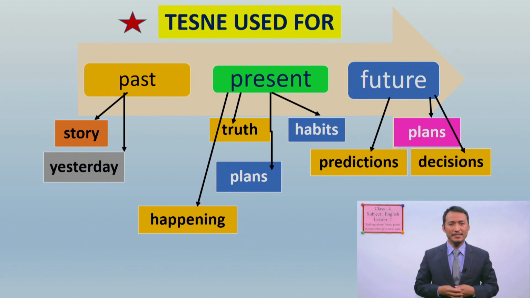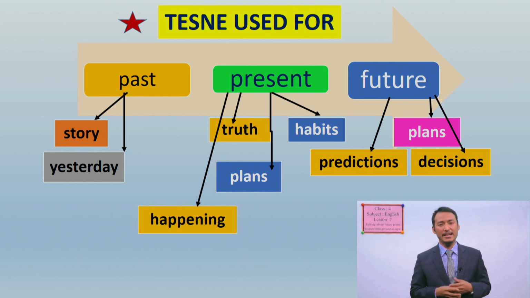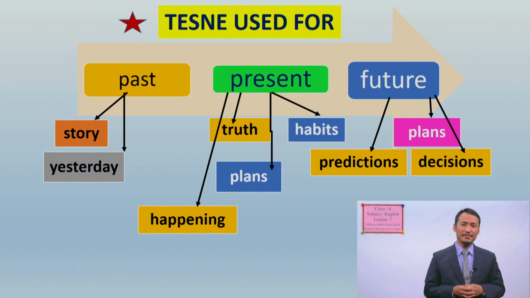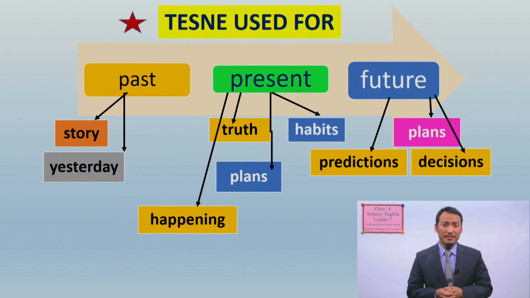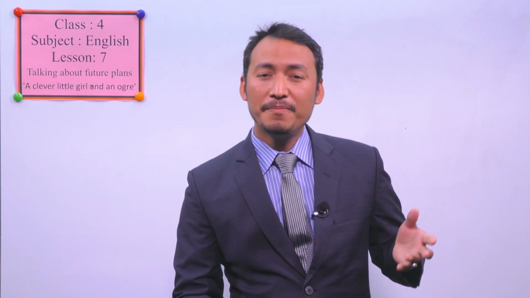In our previous lesson, do you remember that? We talked about previous day or yesterday. And that's what we call past tense. Do you remember that? What were the verbs like? You talked about yesterday. And what was the question? How did you ask? What did you do yesterday? That was the question, right? And you said, I ate rice, I played with my friends, I drew pictures, I did homework, and so on. That is about past tense.